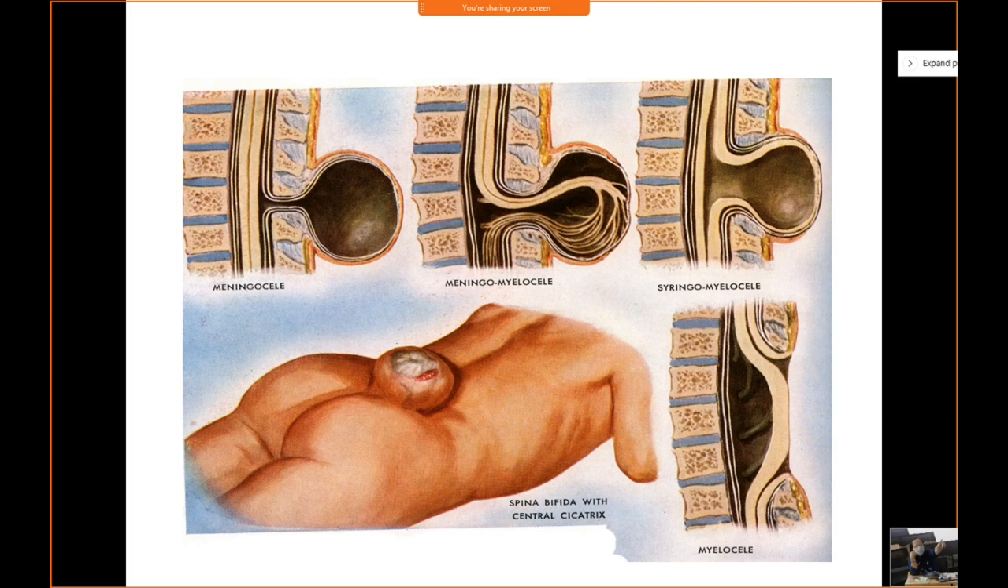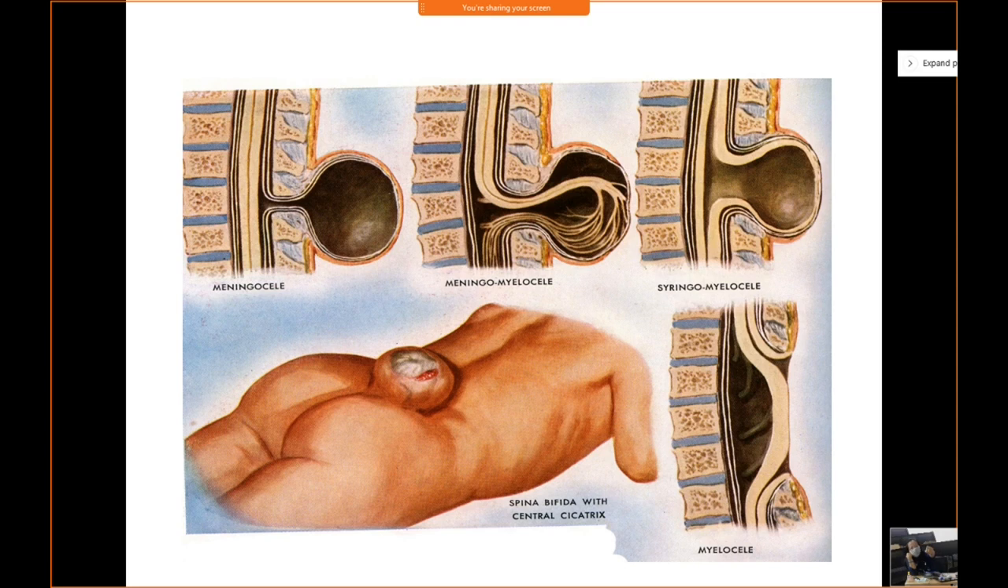Now I hope it is clear. You can see an outpouching of the membrane containing the CSF, because there is failure of the vertebral arches to fuse, but the spinal cord remains in the vertebral canal, right? Then in meningomyelocele, you will see a part of the spinal cord lying in the sac, in the meninges sac. So this condition is known as meningomyelocele.